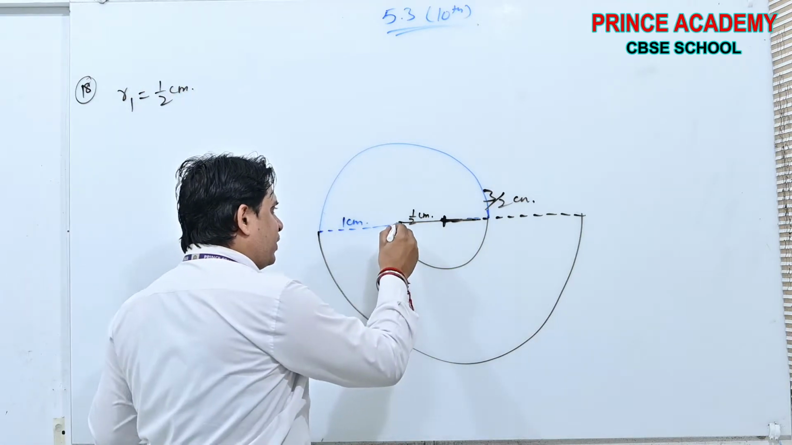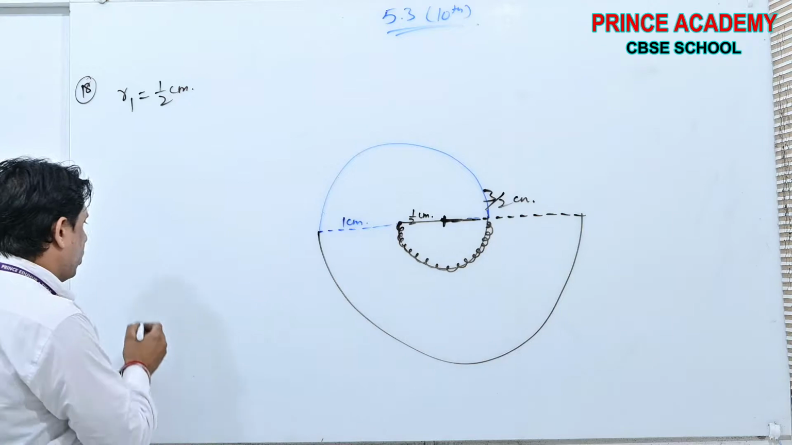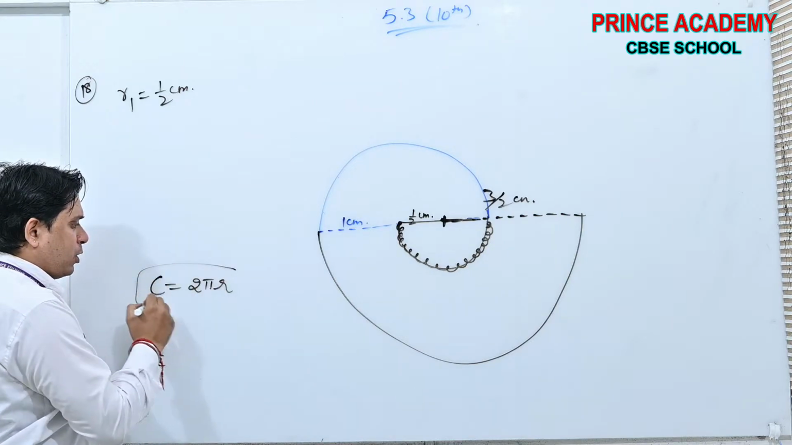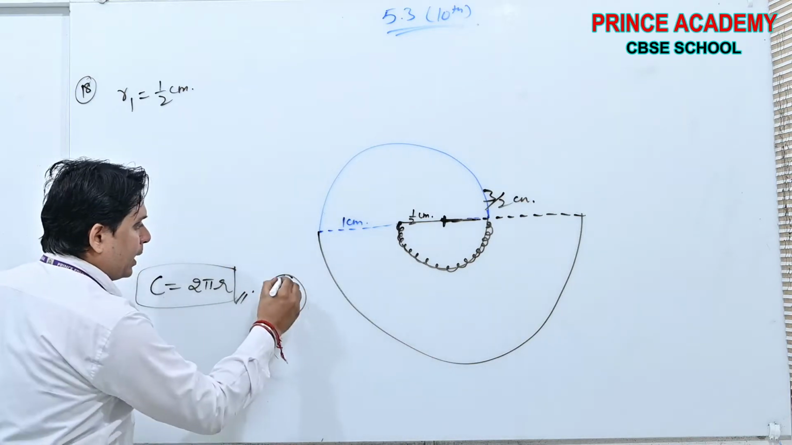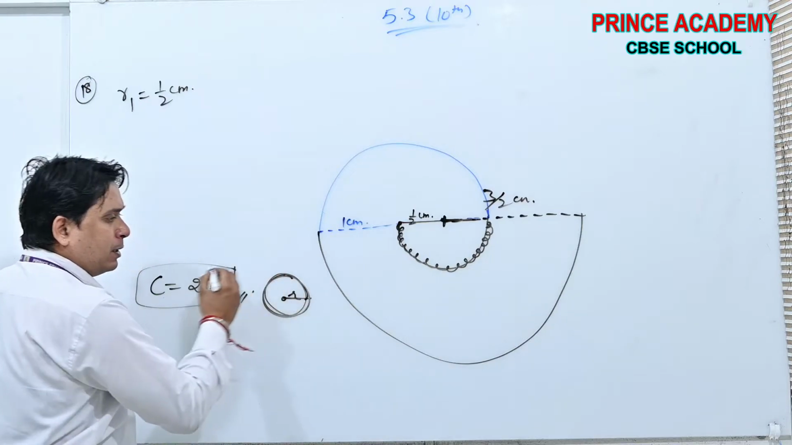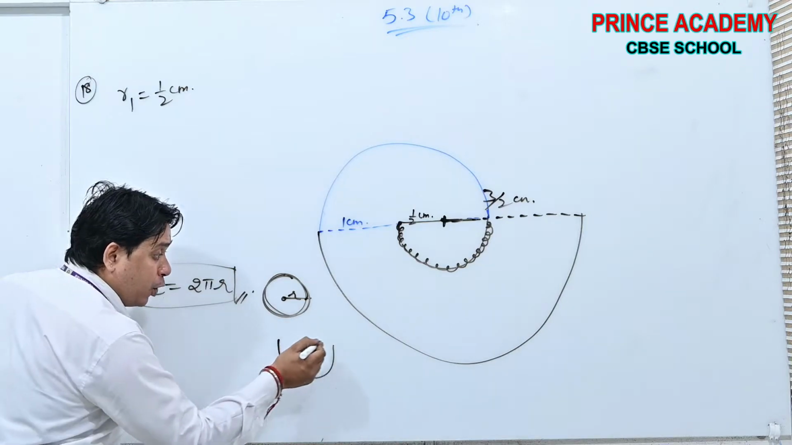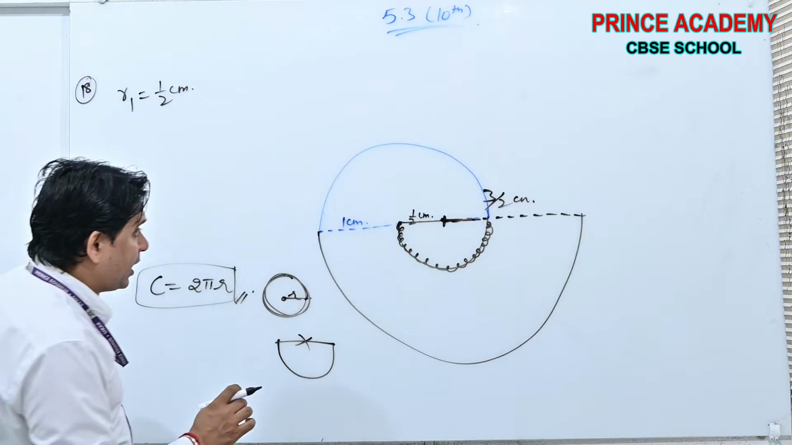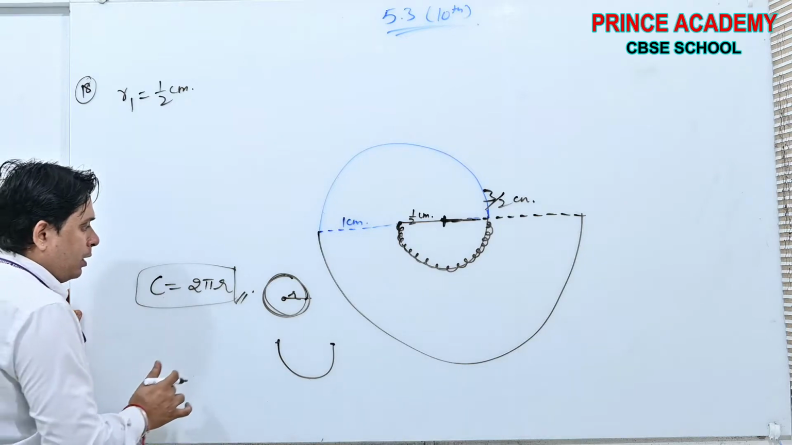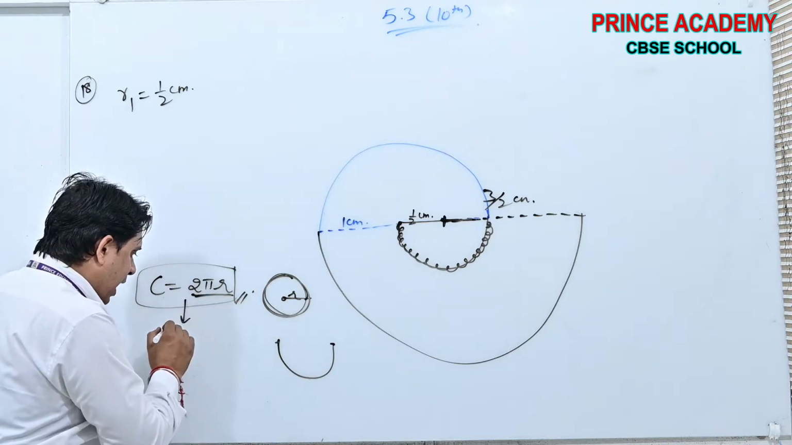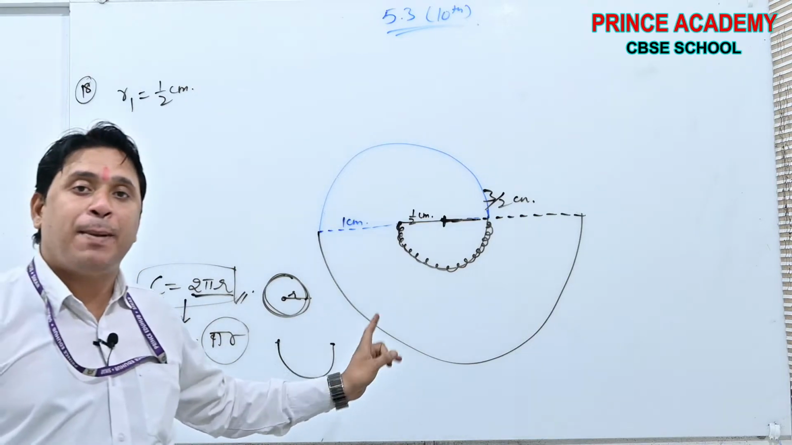Then what is the length of the thread used? See, beta, you all know circumference is 2 pi r for a circle of radius r. But what we are using here is thread along the arc, not at the diameter. Do not take thread as at diameter, okay? This is only the half circumference. 2 pi r is the full circumference, so half circumference will be pi r.